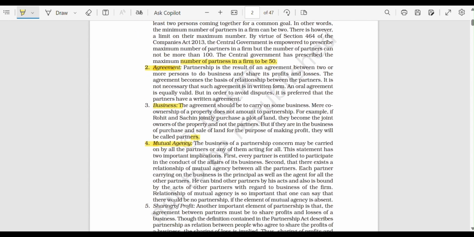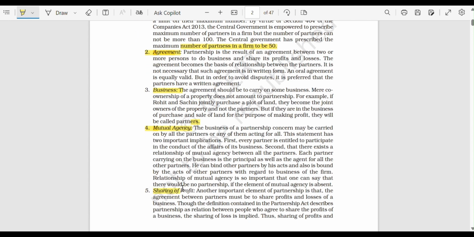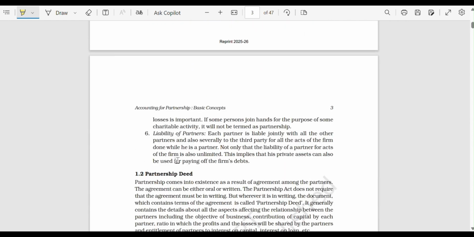Okay, so next is sharing of profit. All the profits and losses during the year are shared between the partners equally or as agreed between the partners. The next is sharing of liability of the partner. Each partner will be liable for whatever debts or losses are incurred in the partnership firm.